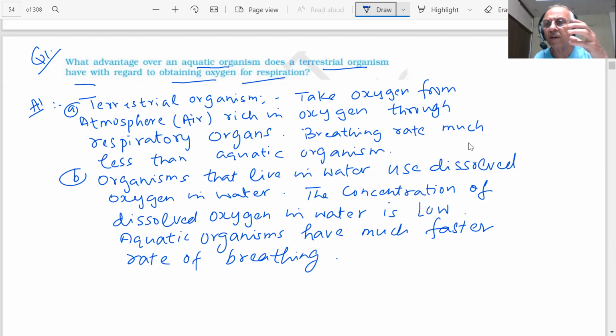If you observe, there is an activity also given in your NCERT book, in which it says, observe the fish in an aquarium. What do you find: whether the rate of breathing of fish is more or less than yours? If you see the tank in which you are keeping aquatic fish, tell me, there was an activity. Is the rate of breathing of fish more or less than ours?